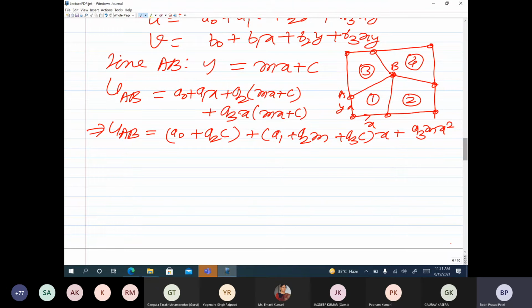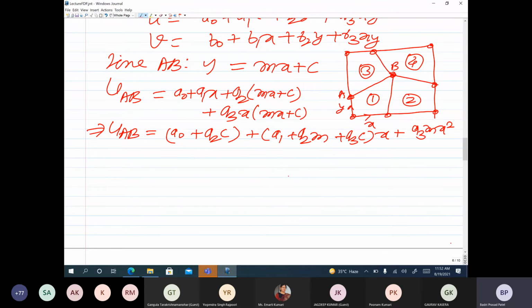So now the two constants of course can be worked out based on the same values of u at node A from element 1 and 3, and same values of u at node B from element 1 and 3. But then the third constant would depend on the values of the displacements at the other nodes of element 1 and the other nodes of element 3. So we will not get the same variation of u along AB from the element 1 and 3. Rather what you will actually get is something like this.